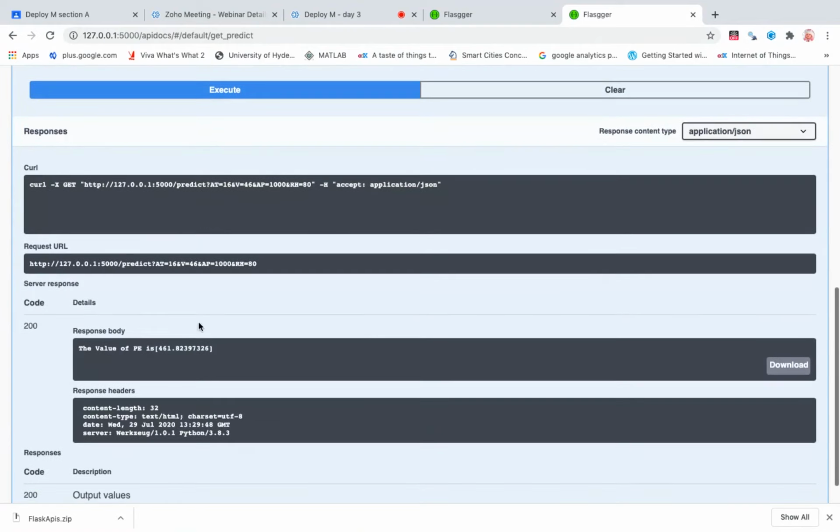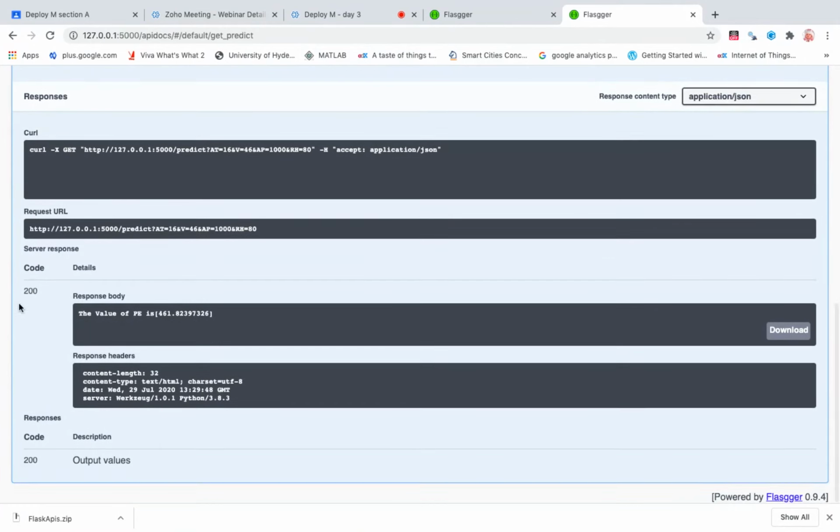Now you can see it is getting the request, and the code returned is 200. Whenever the code returned is 200, you will get the response correctly. That is, the value of PE is 461.82. So this is how you can test whatever APIs you are building.